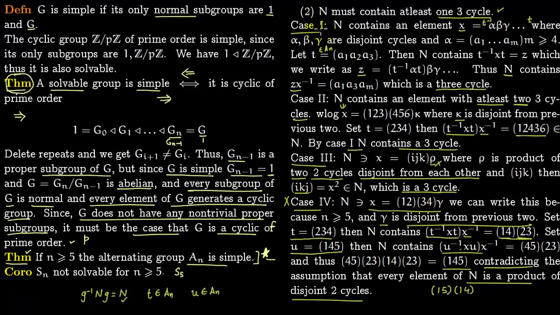Only cases of the form 1, 2 or 3 exist, and in these 3 cases we have shown that n contains at least one 3 cycle, and therefore we are done with the proof. So for n greater or equal to 5, the alternating group An is simple.